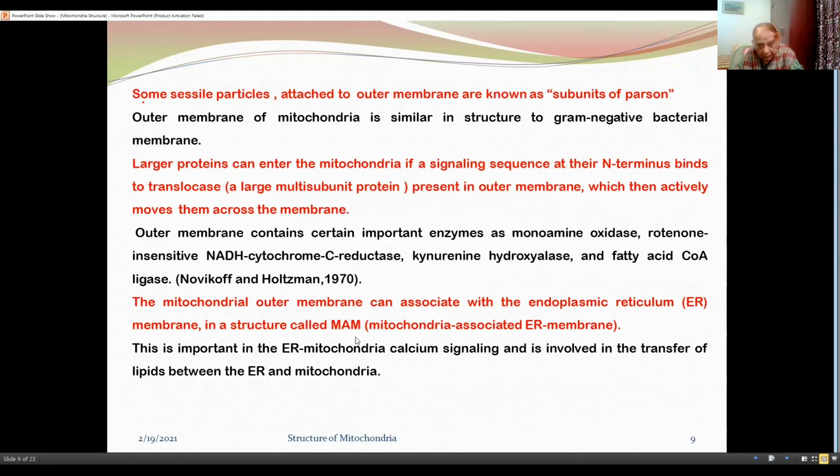The mitochondrial outer membrane can associate with endoplasmic reticulum membrane in a structure called MAM, or mitochondria associated endoplasmic reticulum membrane. This is important in the endoplasmic reticulum mitochondria calcium signaling and is involved in the transfer of lipids between the endoplasmic reticulum and mitochondria.